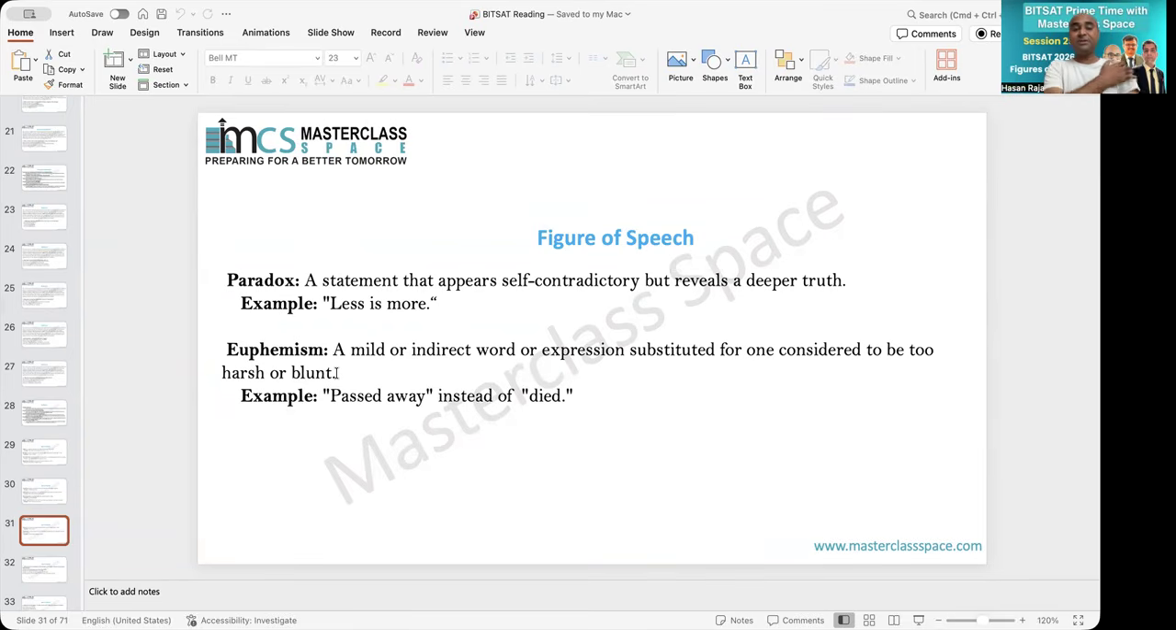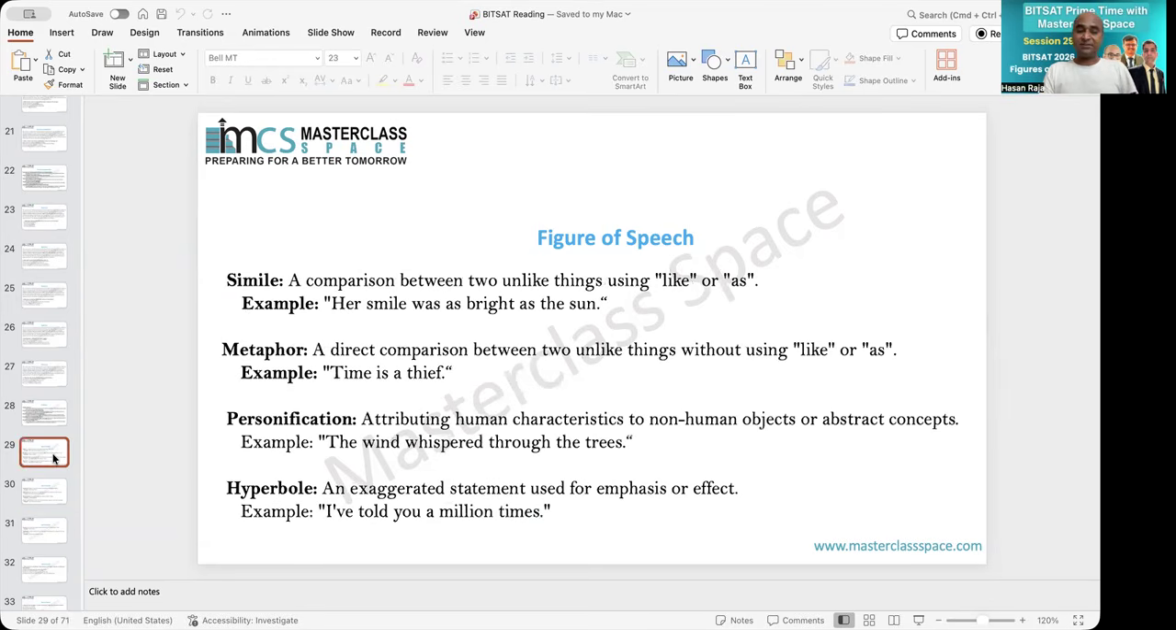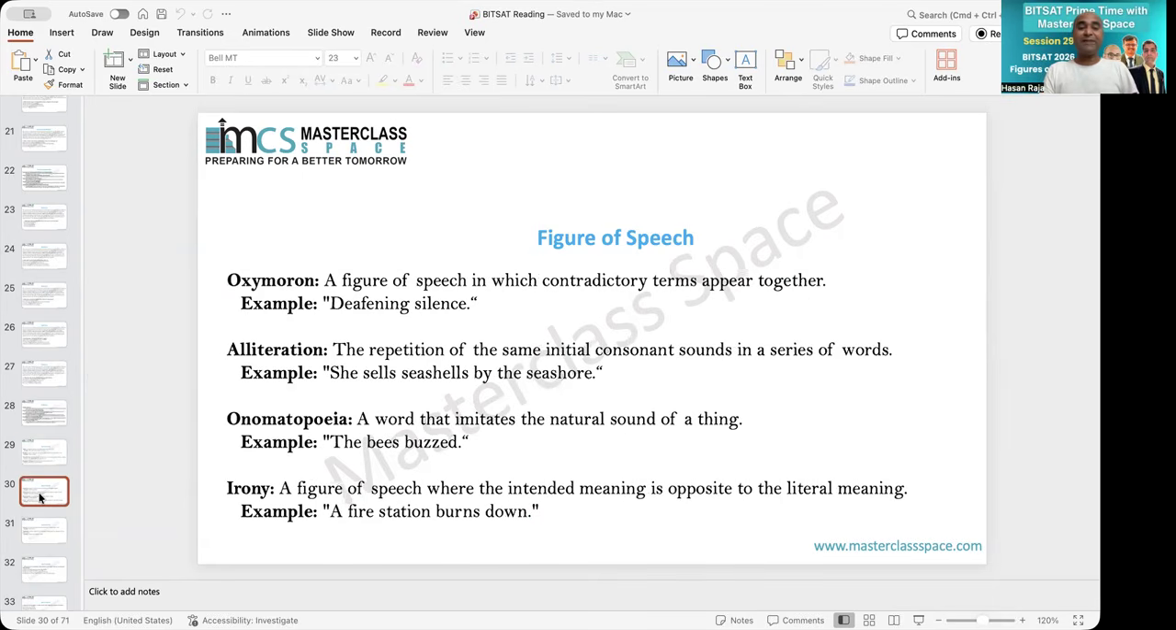Euphemism, a mild or indirect expression substituted for one considered to be harsh or blunt. That is called euphemism. So, passed away instead of died. Something we replace with a different word, and that becomes euphemism. So the important ones are simile, metaphor, and after that irony. So these three are important, and after that the rest are partially important ones.